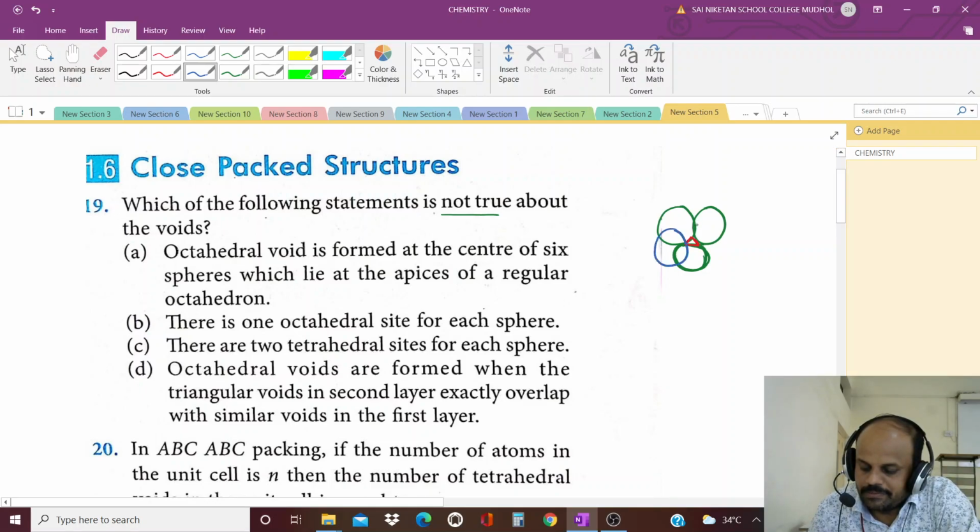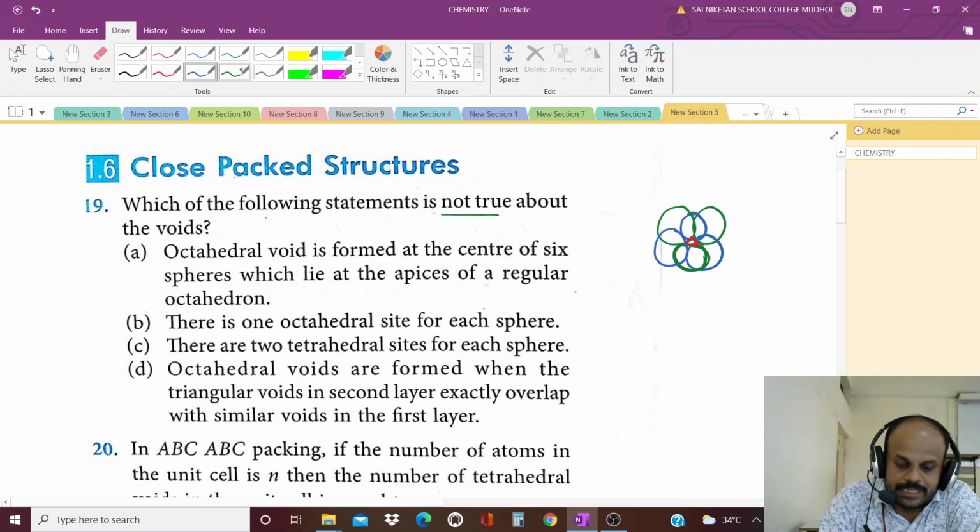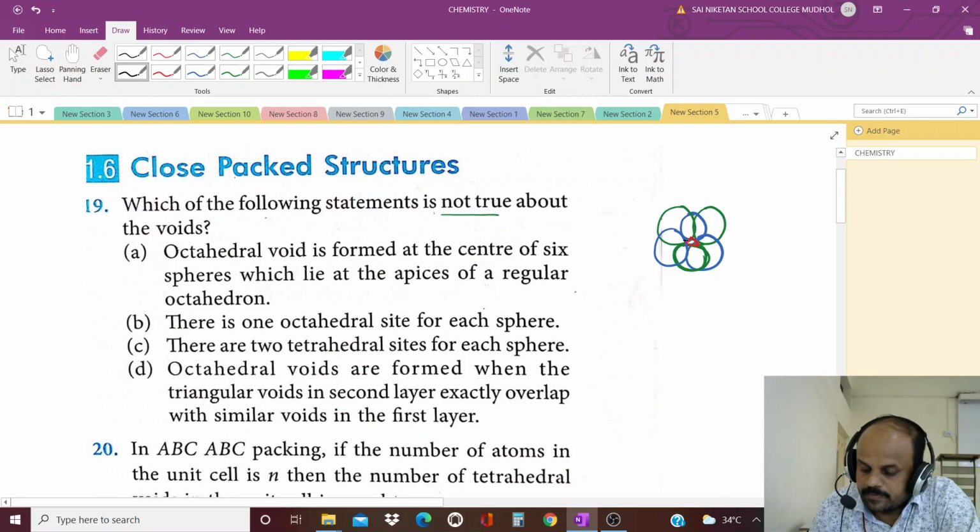And another equilateral triangle can be formed by spheres of the second layer. Now we get another triangle. Between these spheres one hole is there, that is called the octahedral void.